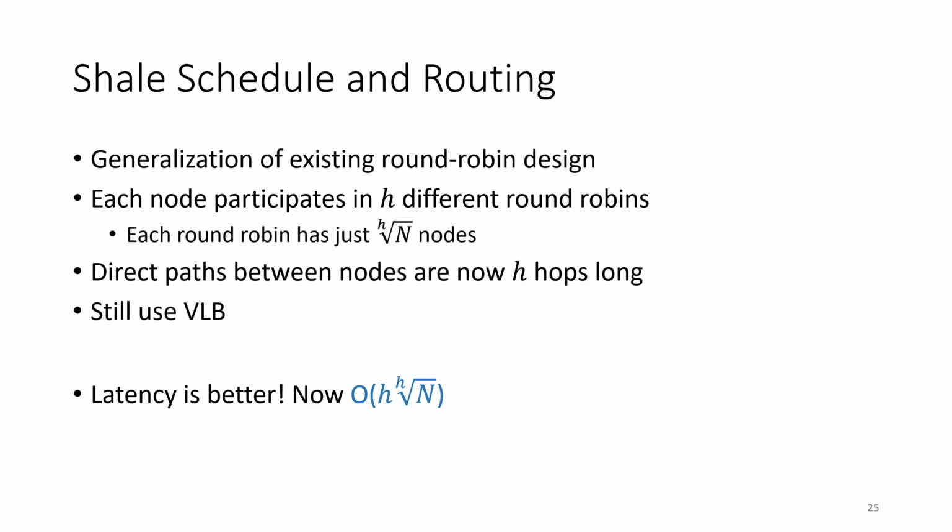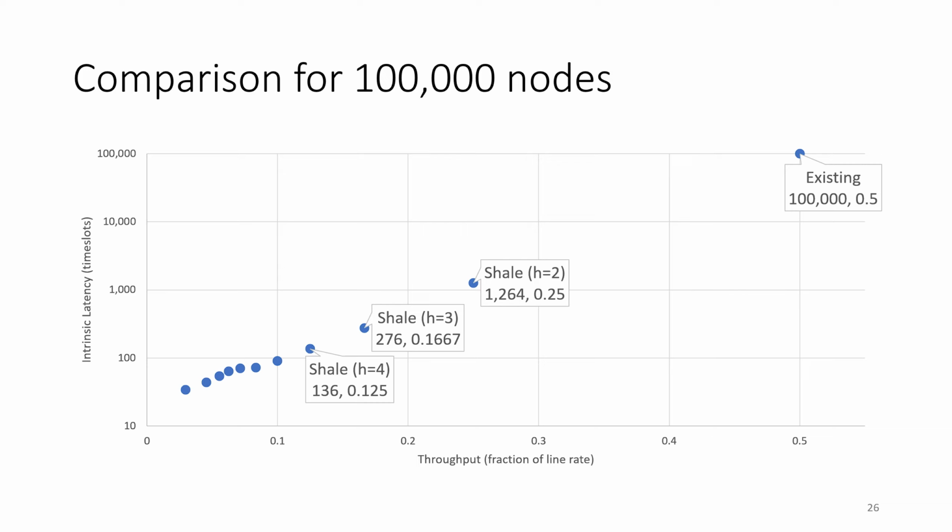The latency is going to be way better than existing systems. Instead of being O(n), we're now O(square root of n) or O(cube root of n), depending on what you set h to. The throughput is going to be reduced, so let's see how this looks, kind of put some numbers to it to see if this is a worthwhile trade-off.